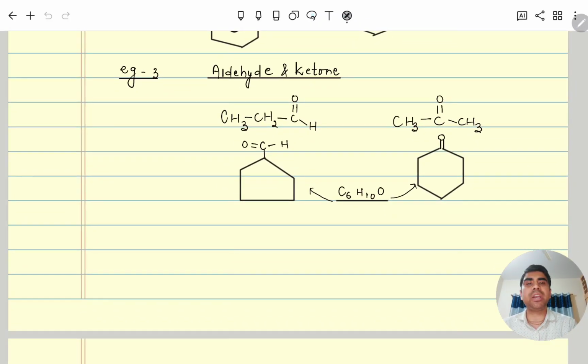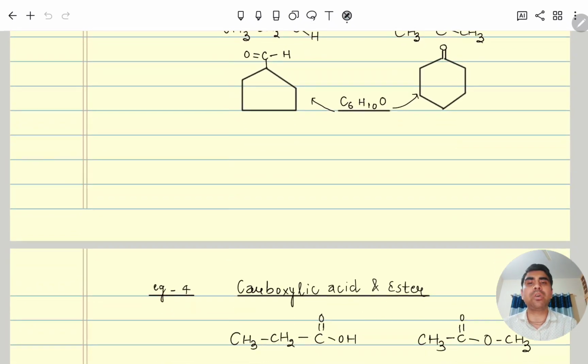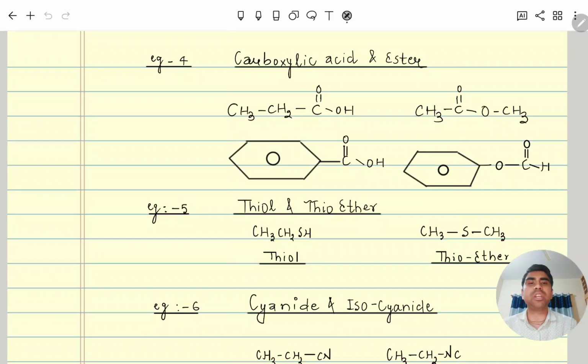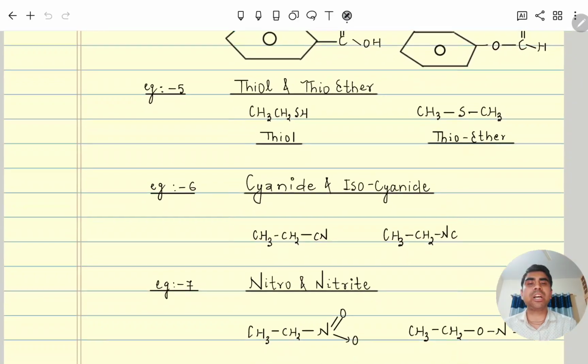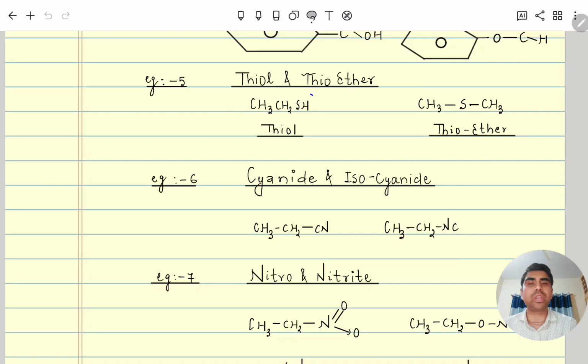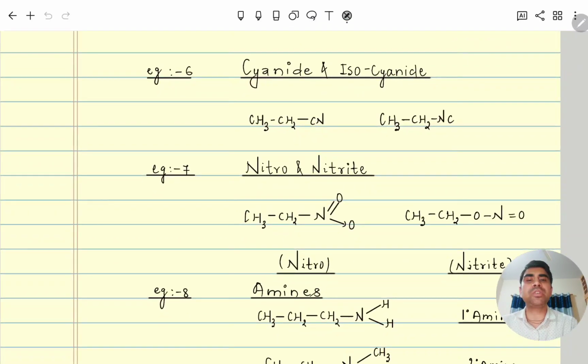Similarly, this is an aldehyde and this one is a ketone, molecular formula the same. This is an aldehyde, this is a ketone, molecular formula the same, only the functional group is different. Carboxylic acid and ester. So you can see this is a carboxylic acid, one CH3 came to this side, so it became an ester. Thiol and thioether. So what is a thiol? Instead of OH, SH is coming, so it is a thiol, and a thioether, this one. Similarly, cyanide and isocyanide, CN and NC. Molecular formula the same, functional group different.